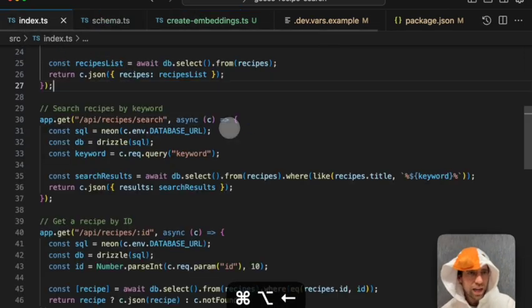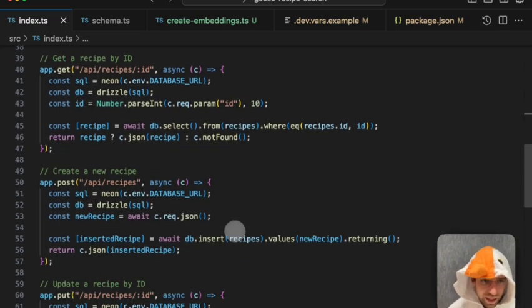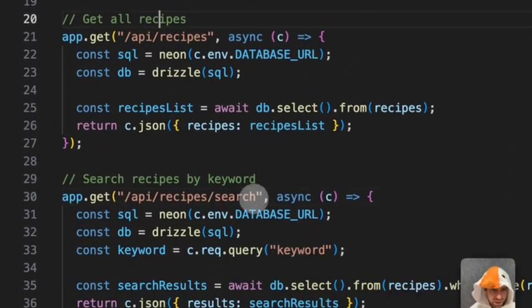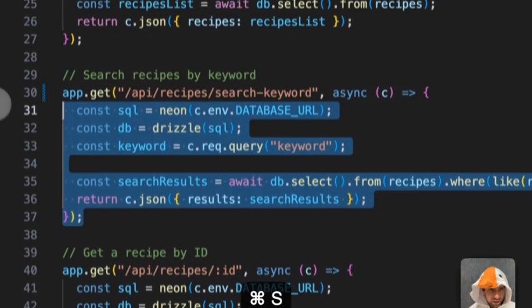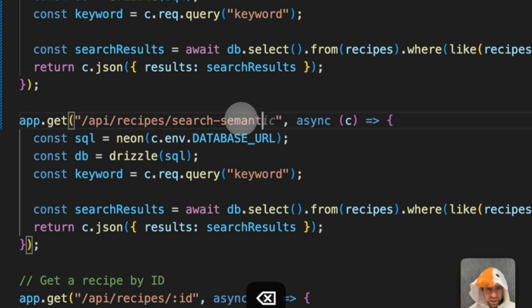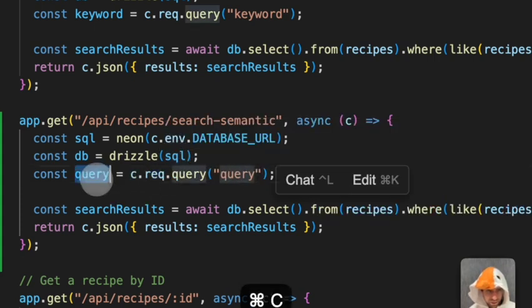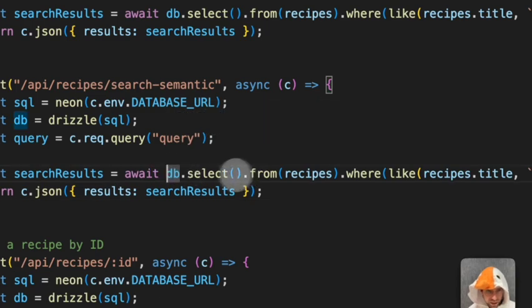That's great. Now what do we need to do? Oh my goodness, clock is ticking. I have 7 minutes before my meeting, and I really want to finish this. Okay, let's rename search to search keyword. That's fine. And let's copy this and do search semantic. We're just going to accept a query parameter called query, which is a little confusing when you start reading the database, but it's fine.